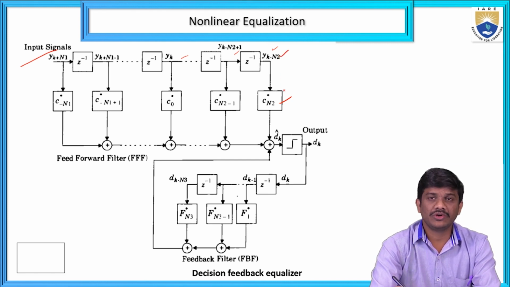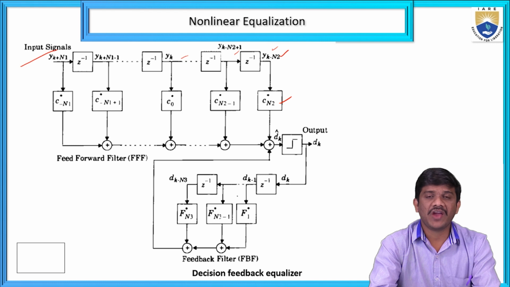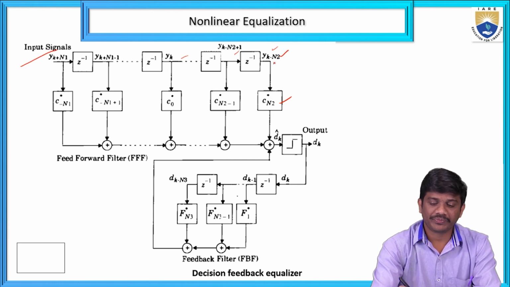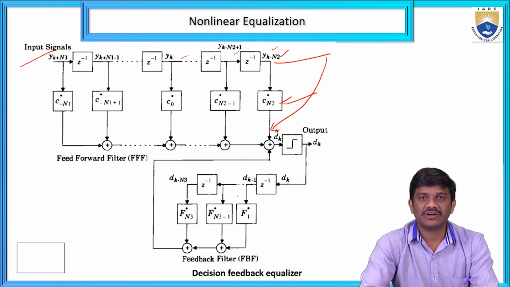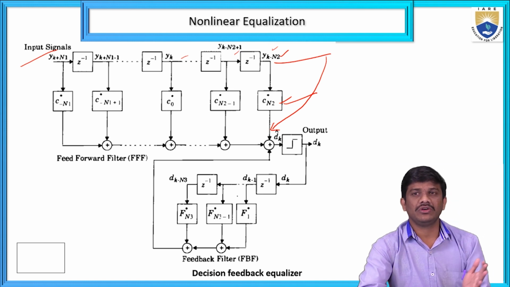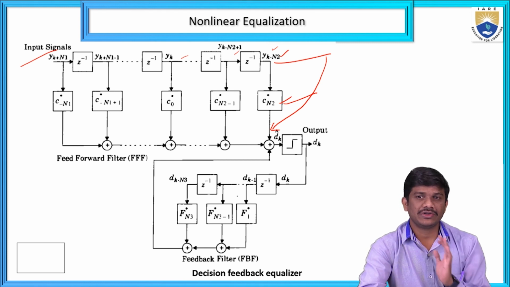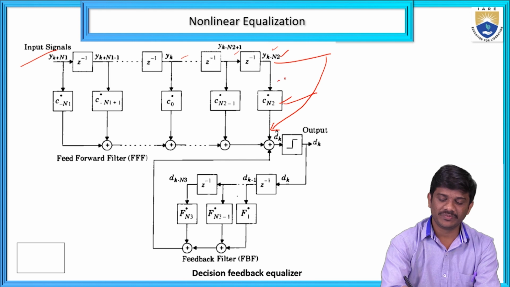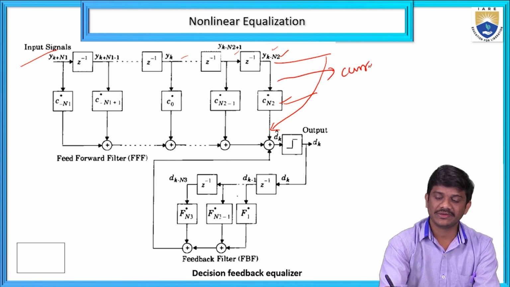These are the respective input signals, and we give these coefficients to the particular equalizer. The input signals and coefficients are given to the feed forward filter. From the feed forward filter, all the input signals and coefficients are given to the summer. From that we give it to the threshold. Before the threshold, we combine the decisions from the feed forward filter and the feedback filter. Here we have the current symbol.